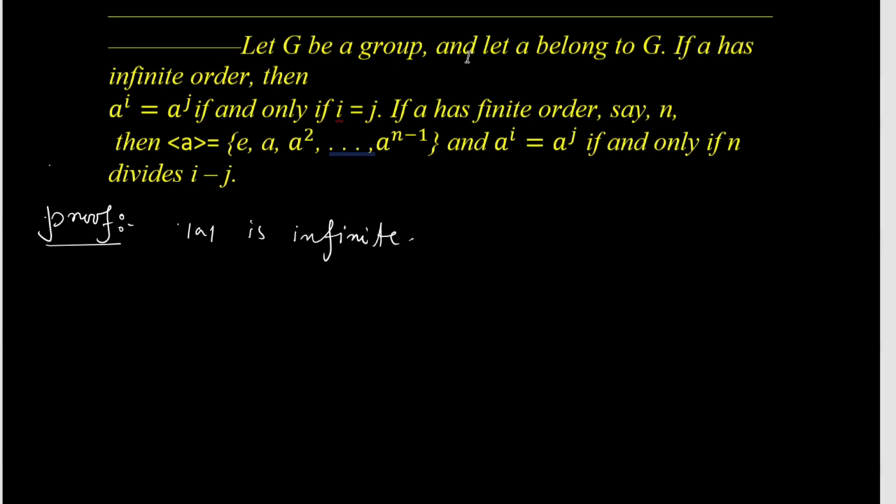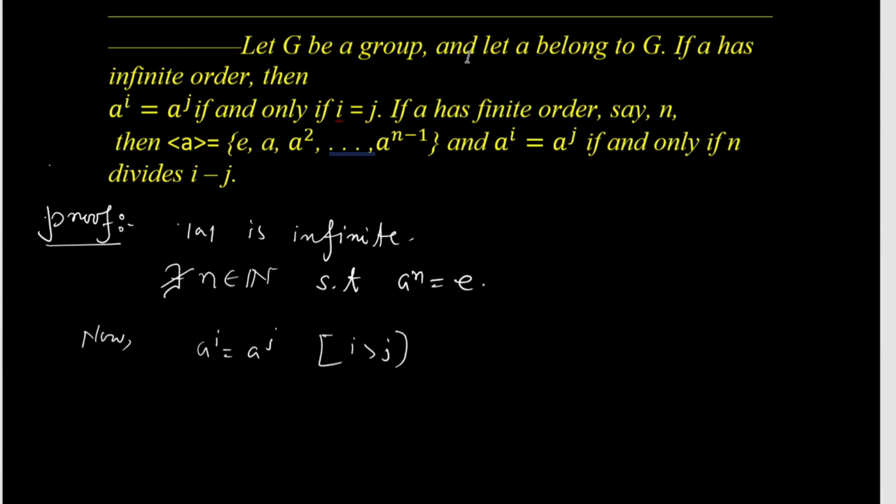So by the definition of order, there does not exist any natural number n such that a^n equals identity. Now suppose a^i equals a^j, where without loss of generality i is greater than j. So this implies a^(i-j) equals identity.